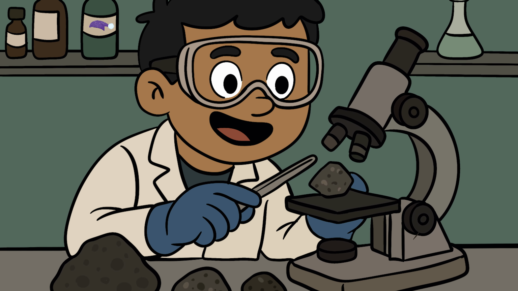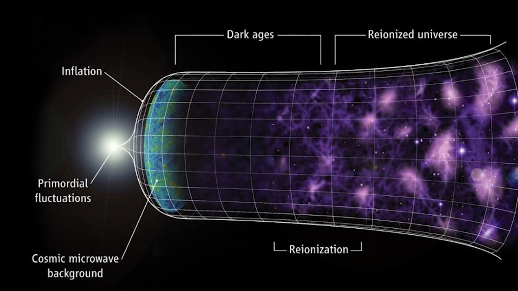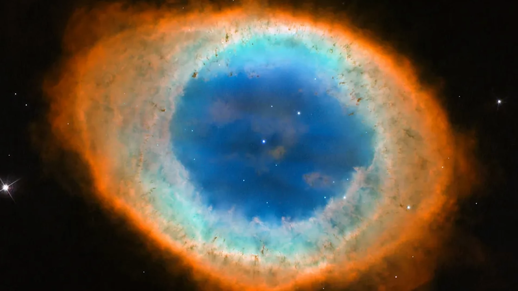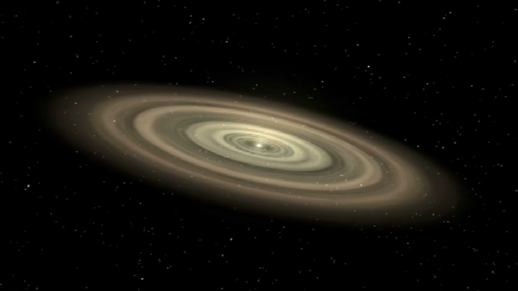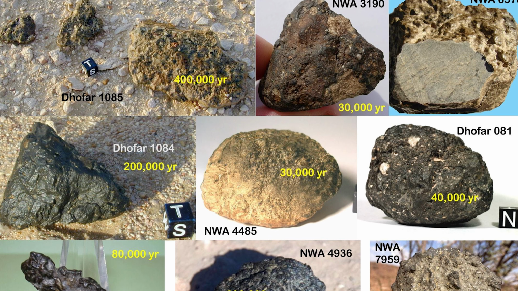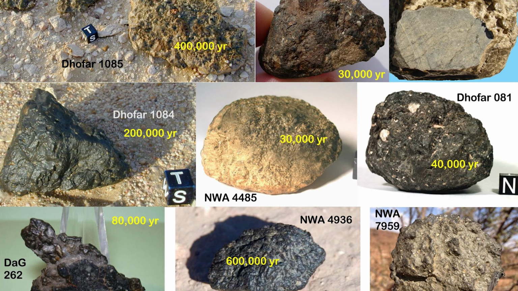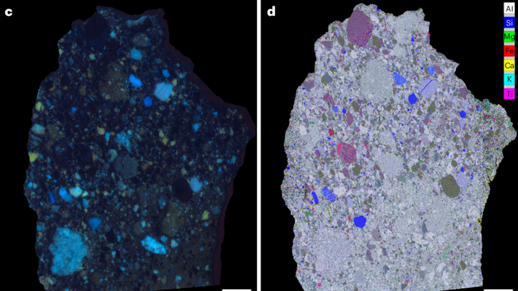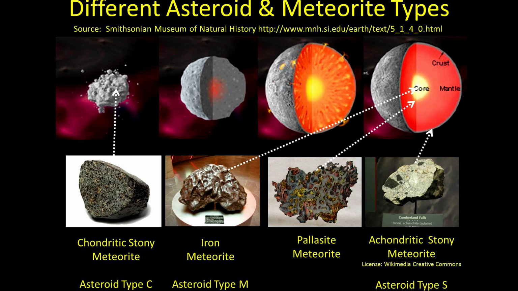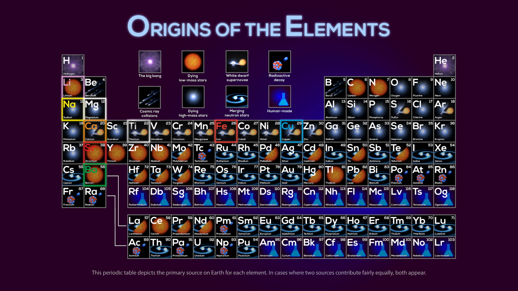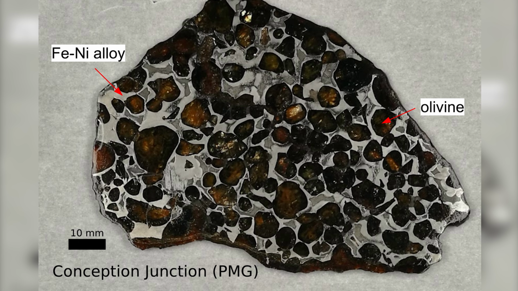Cosmochemistry. This field focuses on the chemical composition of matter in the universe and the processes that led to those compositions. It heavily relies on the study of meteorite samples, as they are direct samples of other celestial bodies and preserve records of the early solar system's chemistry. Cosmochemists analyze the elemental and isotopic composition of these space rocks.